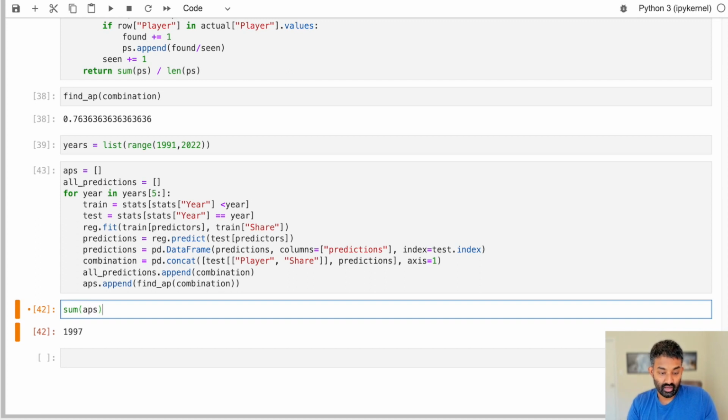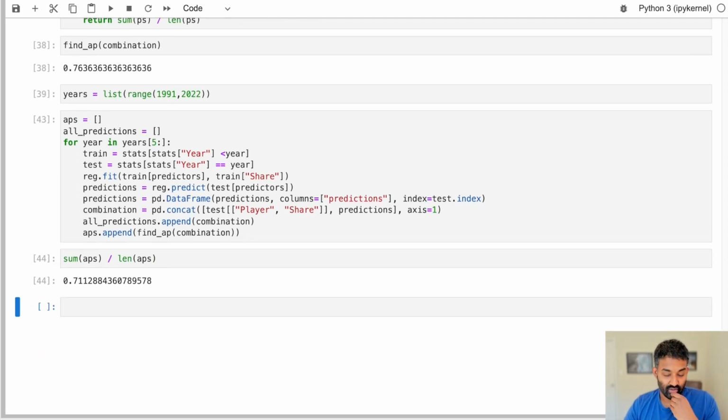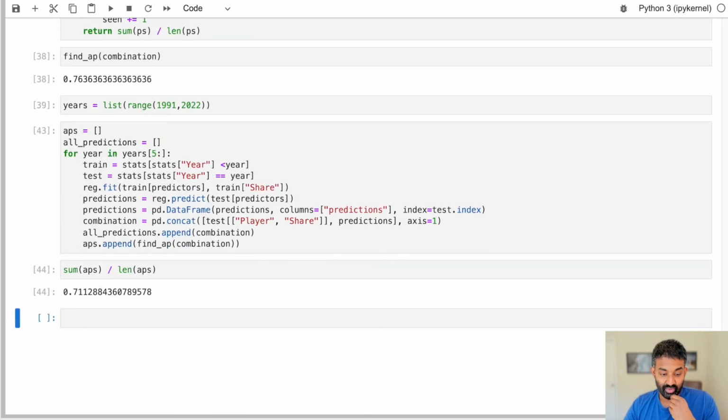And what we can do now is just calculate mean average precision, which is the sum of all of our average precisions divided by the length. So our mean average precision is 0.711. So our algorithm looks a little bit worse when we run it across all of our data, but still pretty accurate. We're generally finding the top 5 MVPs pretty quickly, is what this means.